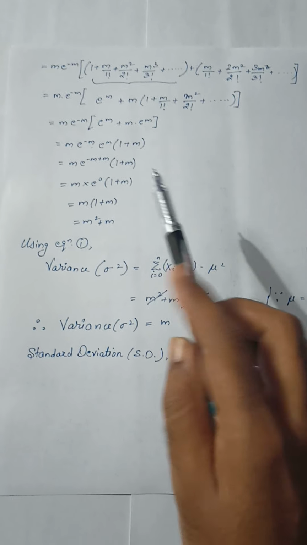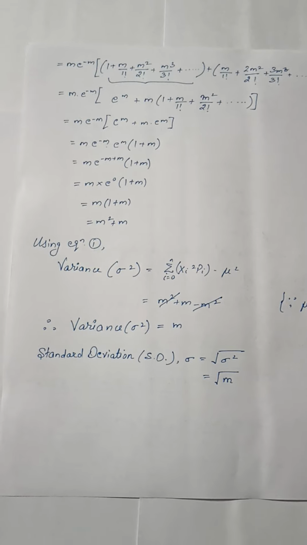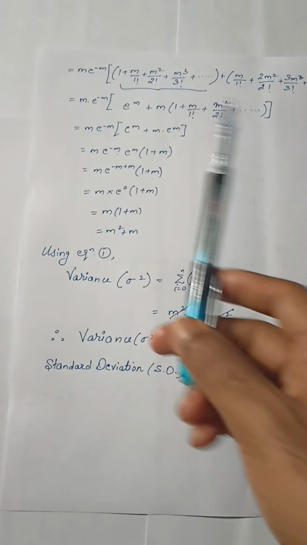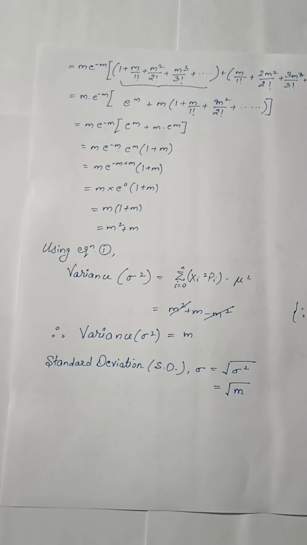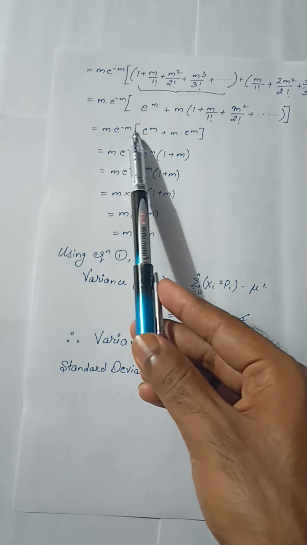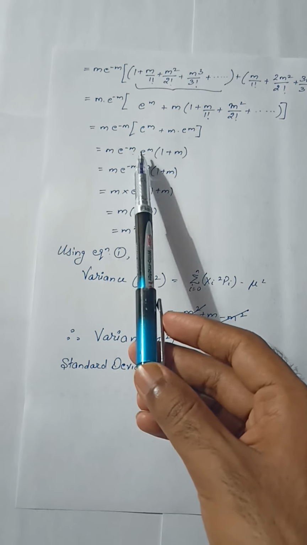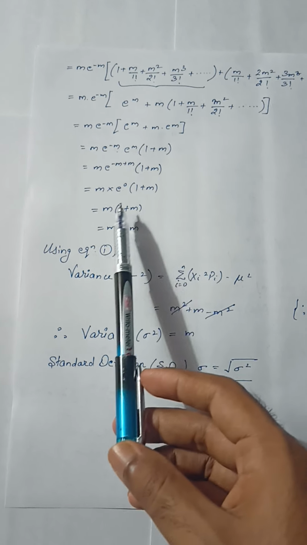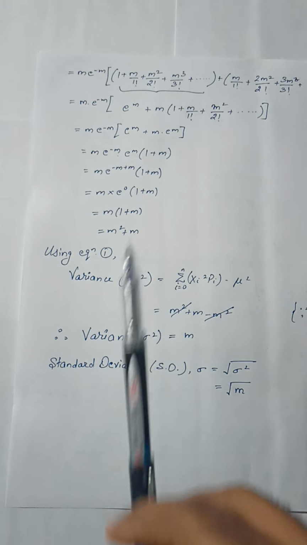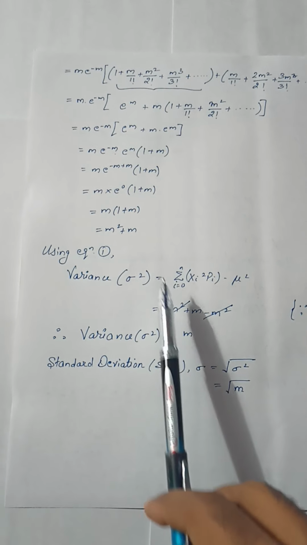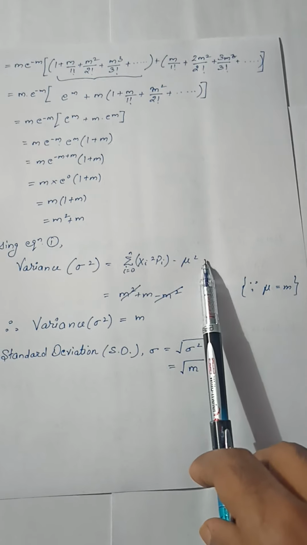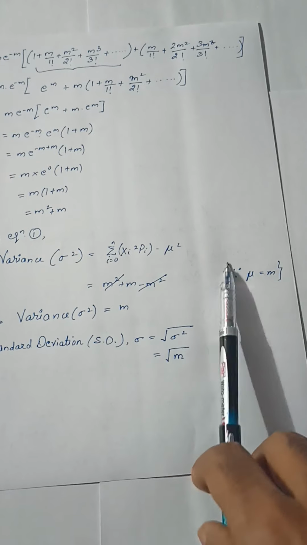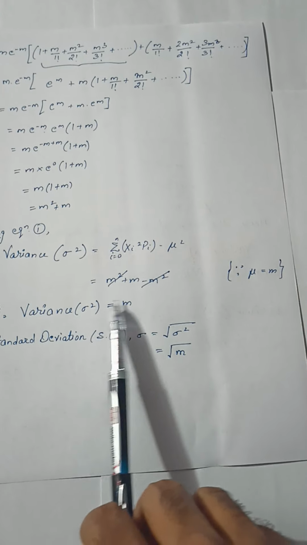In the similar manner as we have evaluated mu, the mean, we can find out these terms by taking common and solving that. And there is one very important series, as we have seen in the previous topic, the exponential series. Put their values, solve it, take e raised to power m common, which will be further eliminated. Now multiply this m into 1 plus m, that will be m square plus m. Put this value in equation number 1, which we have denoted as sigma square. Sigma square will be equal to m square plus m minus mu square. In the previous topic we have seen the value of mu as m. We have substituted that. M square got eliminated, and variance sigma square will be equal to m.